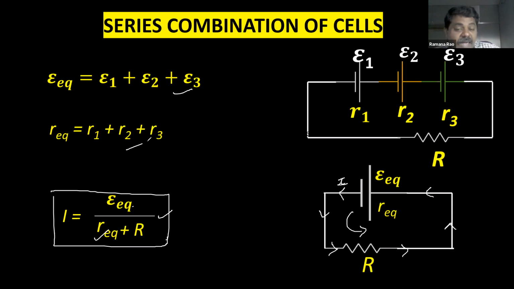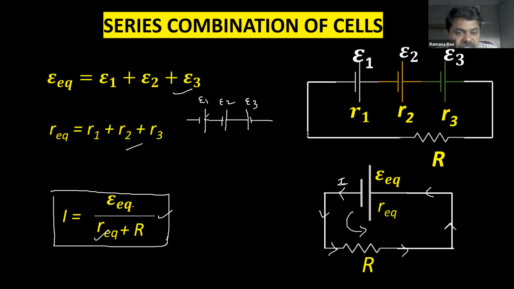Okay. And sometimes in competitive examinations, they'll give the problems in this way. This is a cell, right? Positive and negative. This is another cell, negative and positive. And this is another cell, positive and negative. They'll give like this. This is epsilon 1. This is epsilon 2. This is epsilon 3. Children, observe carefully. This is also series combination.